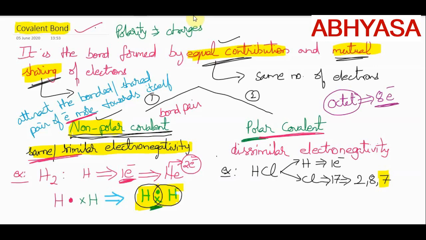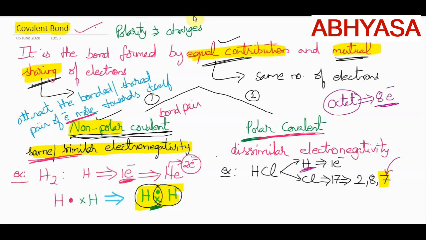So in order to get 8 electrons in the outermost orbit, what should this chlorine do? It should either gain 1 electron, or by sharing it should get 1 electron, isn't it? As we are talking about the covalent bond, here it is not gaining of electrons or losing of electrons, it is a sharing of electrons. So it will get 1 electron from the other atom which is involved in sharing. And what is that other atom? It is nothing but hydrogen here.